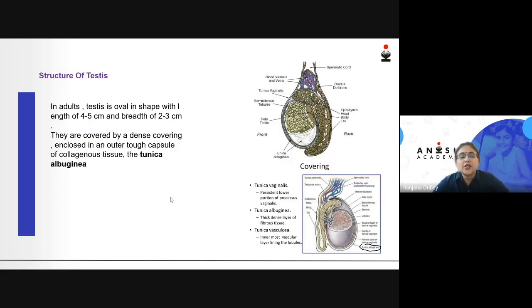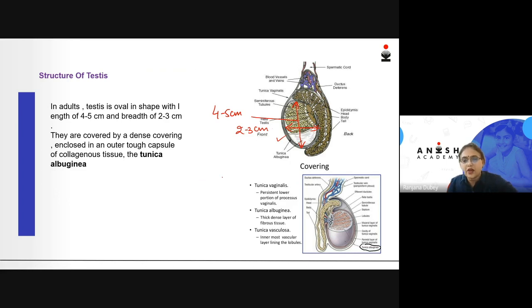Now coming to the structure of the testis, which is the primary sex organ, in detail. In adults, this is the entire testis. So this is one testis that we are showing. This is oval in shape, as you can see, and the length is around 4 to 5 centimeters and the width is about 2 to 3 centimeters.